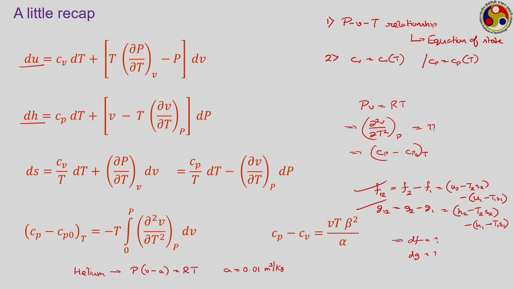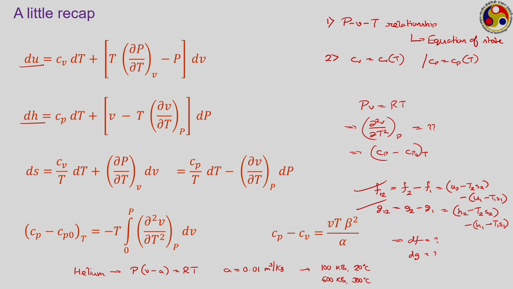It is said that the system is undergoing a change of state from 100 kPa, 20 degree Celsius to 600 kPa, 300 degree Celsius. So, state 1 corresponds to 100 kilopascal, 20 degree Celsius, that is your P1 is 100 kilopascal, T1 is 20 degree Celsius or 293 Kelvin.